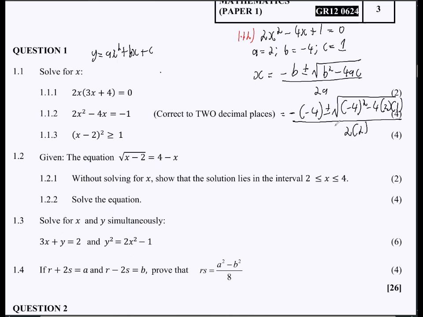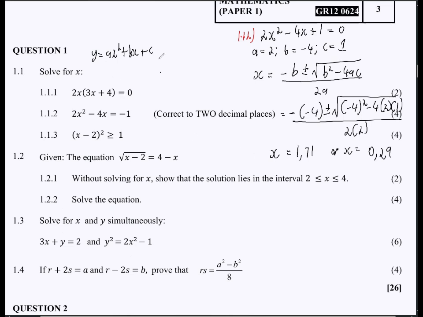Right. Now, at this point, you do know that in your calculator, you will punch all of this with the positive sign first and then get the value. So with the positive sign, we get x is equal to 1.71. And then you're going to have to go back here and change this to minus. So when you change that to a minus, you get a negative, you get 0.29, not negative. So 0.29.